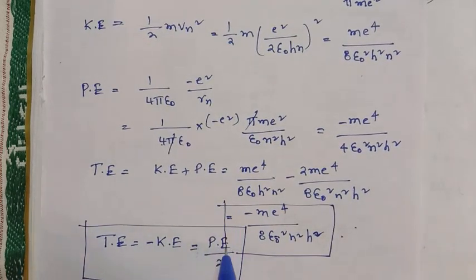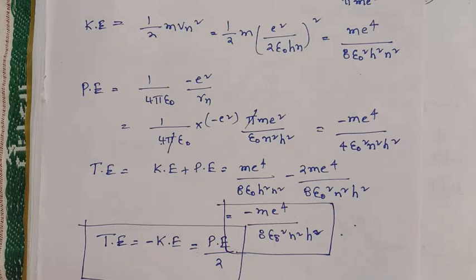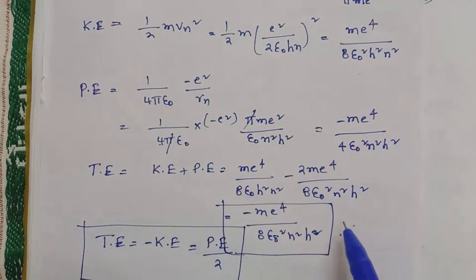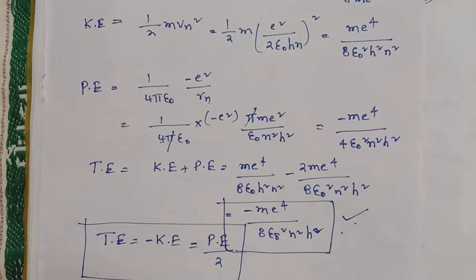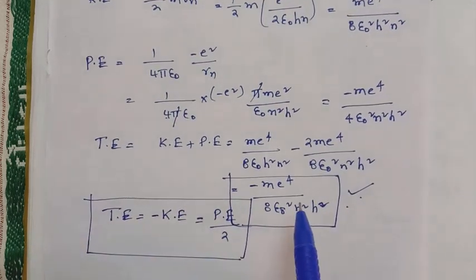By using this expression, we can next go for the spectrum of the hydrogen atom, the atomic spectrum: Lyman series, Balmer series, Paschen, Brackett, Pfund. So how will they be? This equation you have to apply in the third postulate, and we can go for the next topic. That will be helpful.